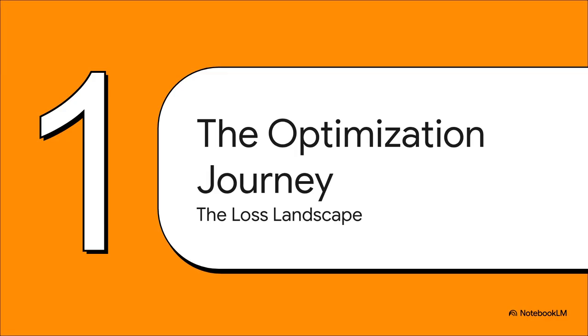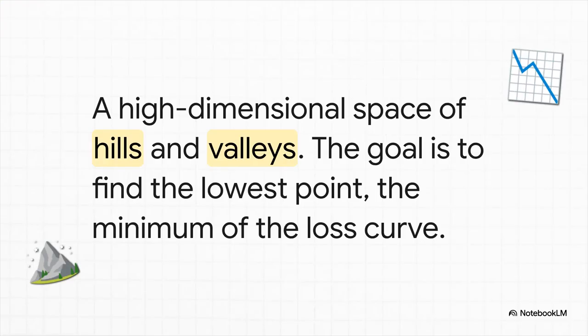All right, to really get this, I want you to picture a giant, hilly landscape in your mind. I'm talking endless mountains and deep, deep valleys. This terrain has a name. It's called the loss landscape. Now, every single point on this landscape represents one possible configuration for our model's weights, and the altitude, how high up you are, represents how wrong the model is. So up on the peaks, the model's making a ton of mistakes. Down in the valleys, it's getting things right.